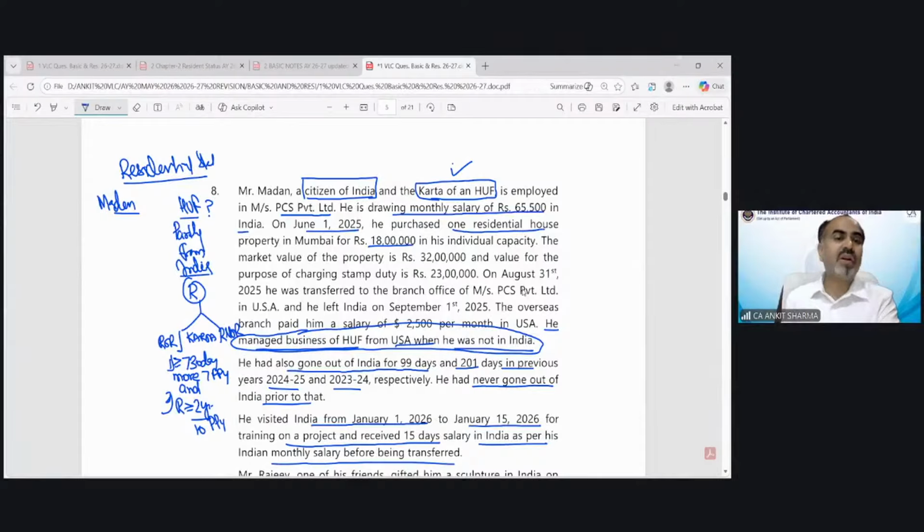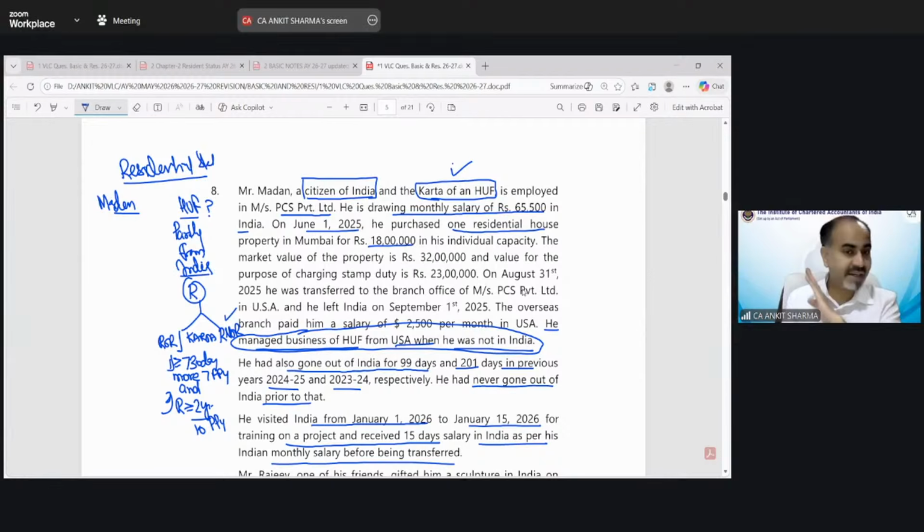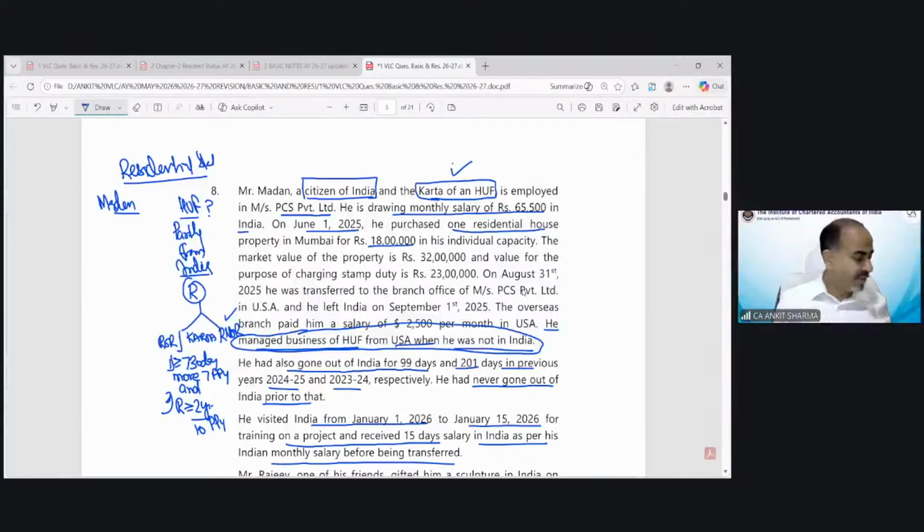So if both conditions are fulfilled, then HUF would be a resident and ordinary resident. And if any of these conditions is not fulfilled, then HUF would be a resident and not ordinary resident. Clear?